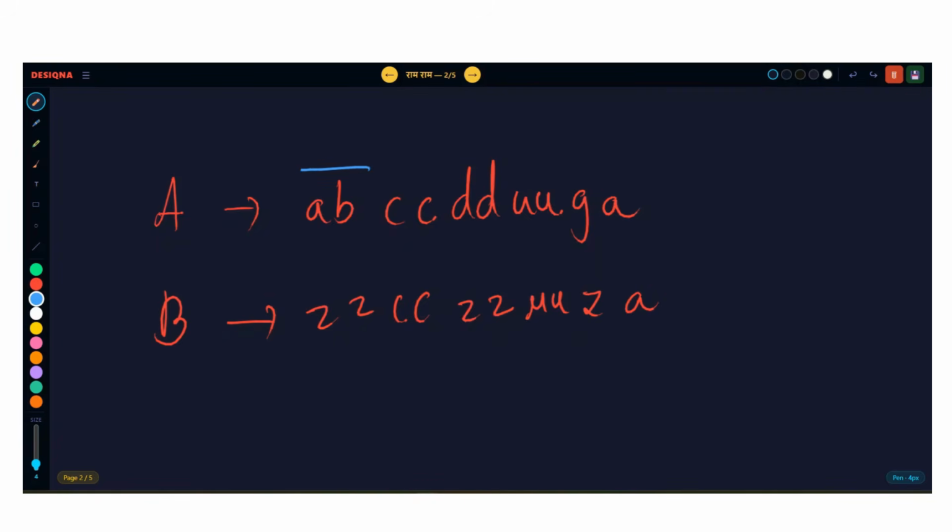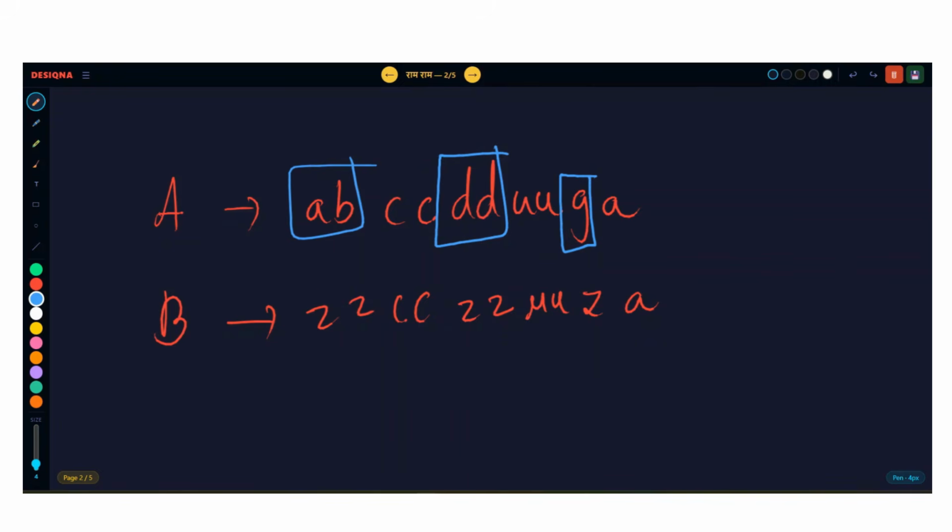In string A, you can choose this block. You can choose this block, and another non-intersecting block which you will choose will be this one, and another non-intersecting block you will choose will be this one, and you can try to change these blocks. The block where there is AB, I will replace it by ZZ. The block where there is DD, I will replace it by ZZ. The block where there is G, I will replace it by Z, and it will become the string B.